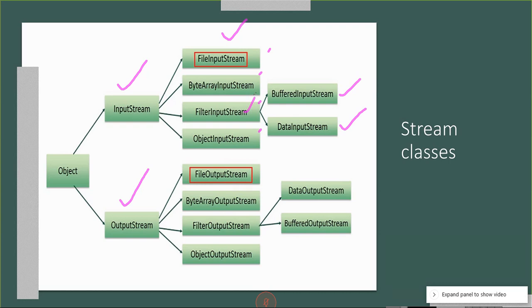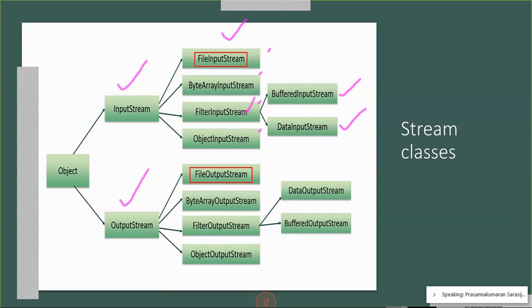So we have two base classes and a number of other classes. Not all classes are in this picture. Sorry about that. We have two base classes, input stream and output stream. Then different classes are reproduced using the technique of inheritance.